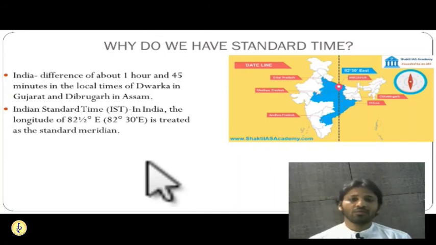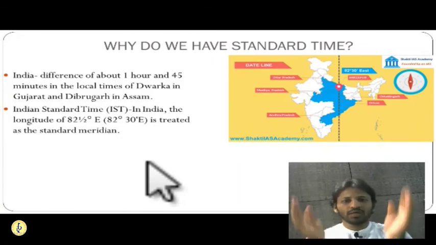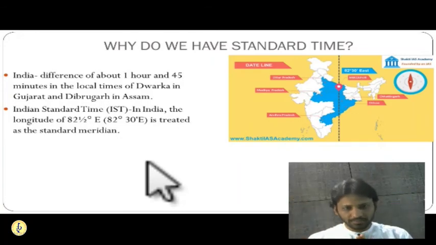Okay. And now suppose we tell all the countries to calculate time by whatever meridian they are situated in. For example, right now I am in Pune, so I am situated somewhere, let us say on the 60 degrees meridian.